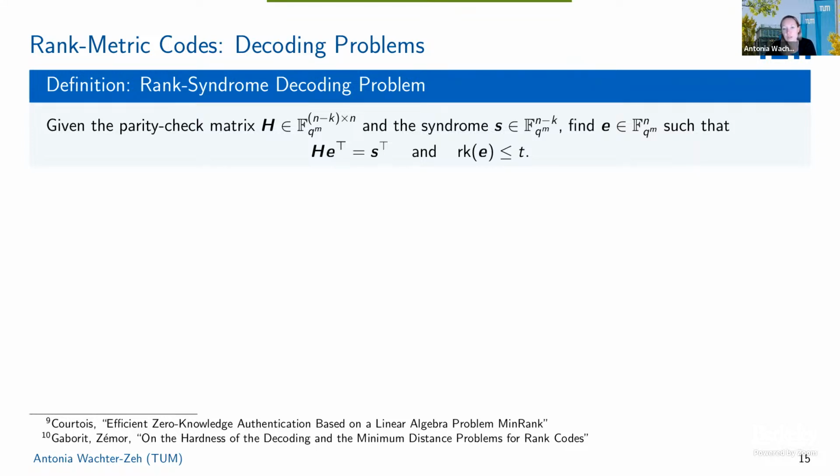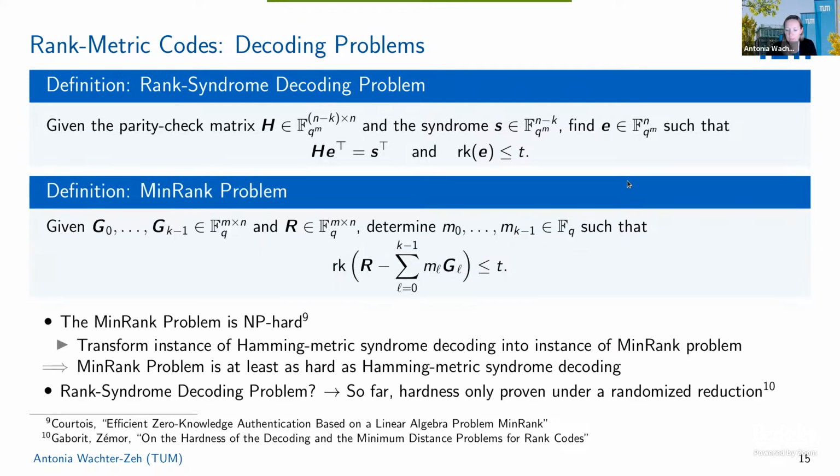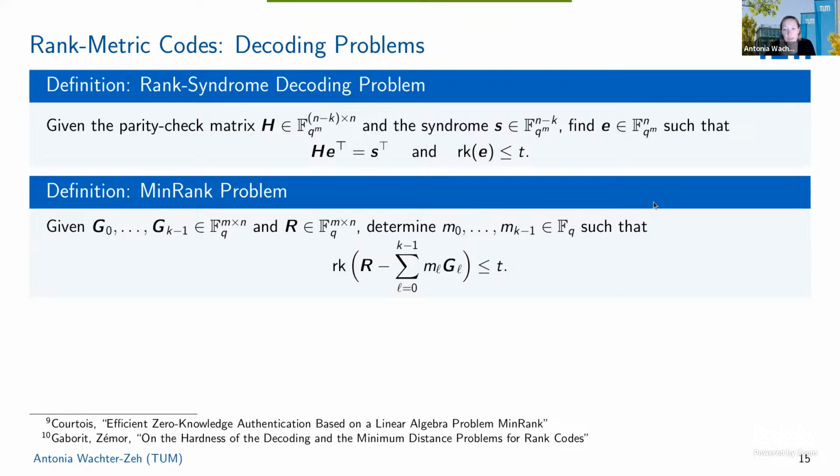Now there's another decoding problem, if we look at F_q-linear codes. This is basically the MinRank problem. It looks a bit different, but in the end, it's the decoding problem for codes that are only linear over F_q and not over F_q^m. So assume we have k generator matrices over the field F_q of size m by n and some received matrix.